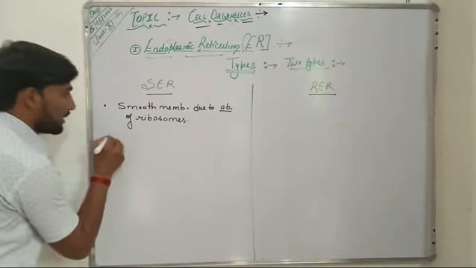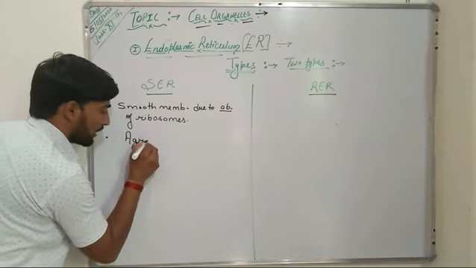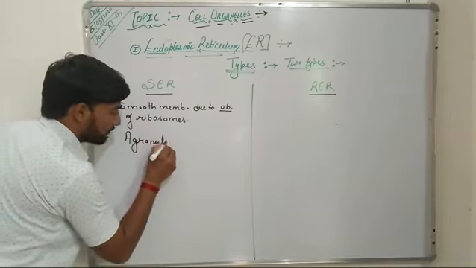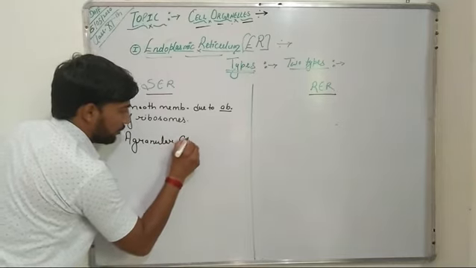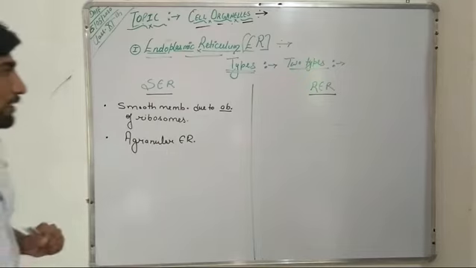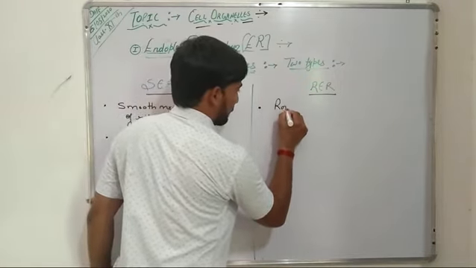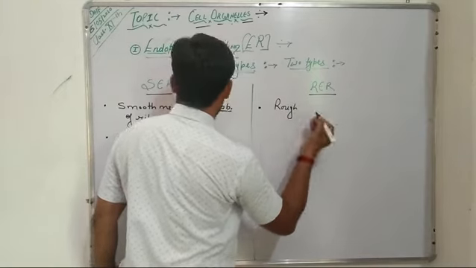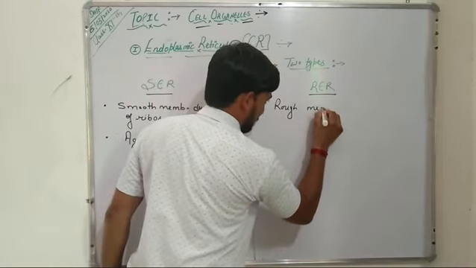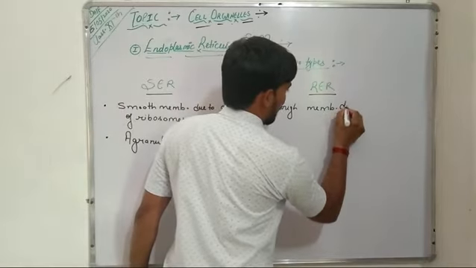So the smooth endoplasmic reticulum is also known as agranular endoplasmic reticulum. Whereas the RER has a rough appearance or rough membranes because it contains ribosomes on its surface.